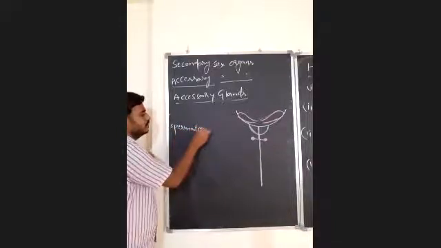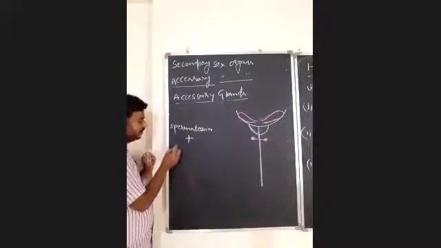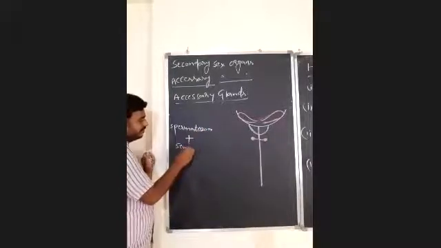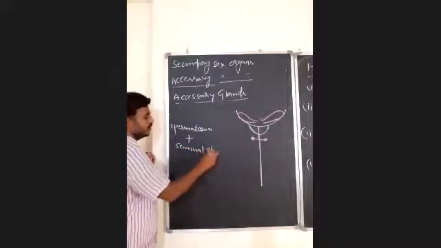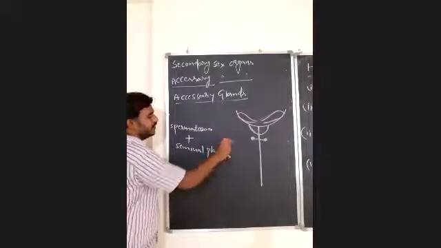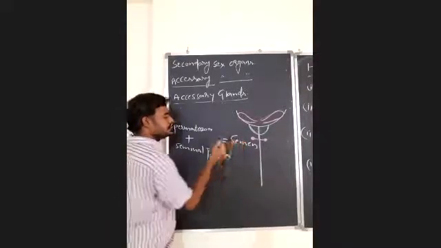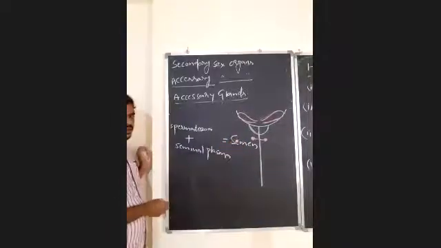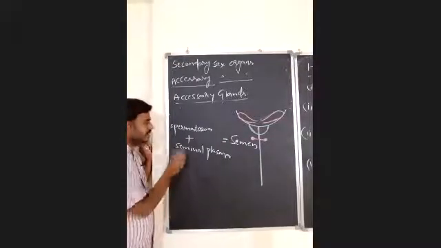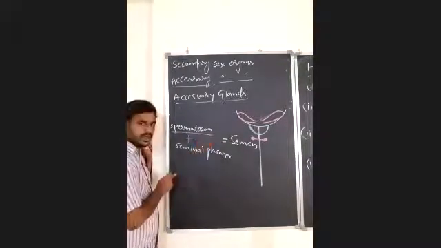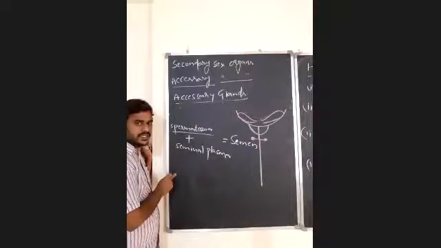plus seminal plasma. Spermatozoa plus seminal plasma equals semen. So here both the solid part and the liquid part are there. The solid part is spermatozoa. These spermatozoa are produced by the seminiferous tubules of the testes.